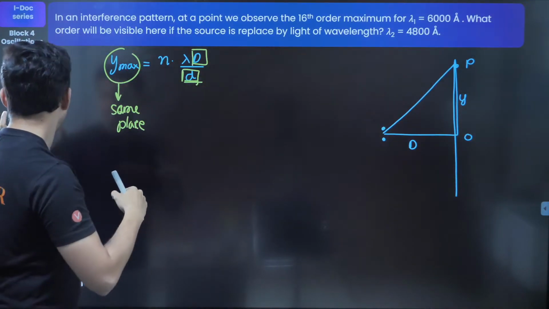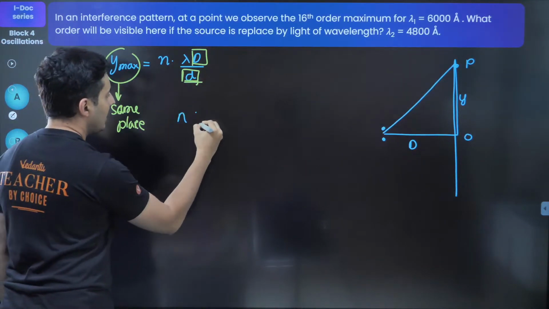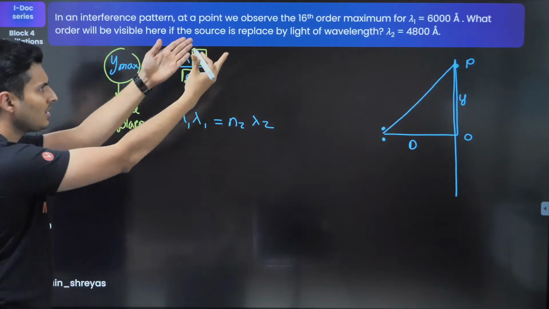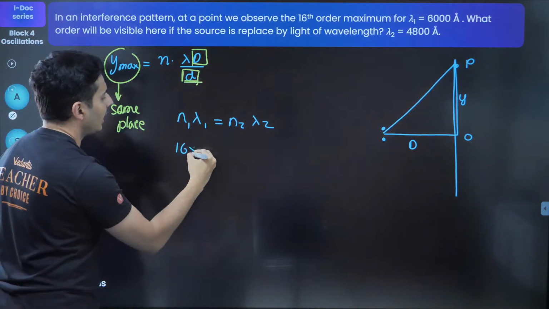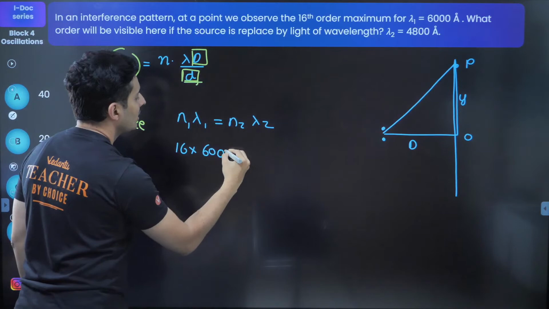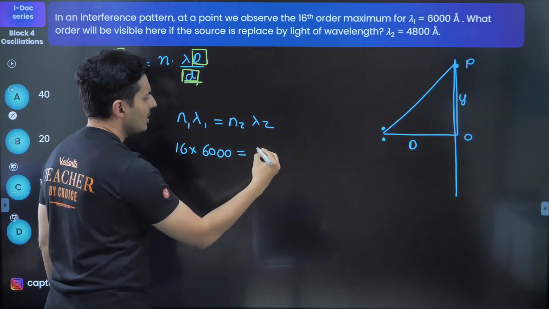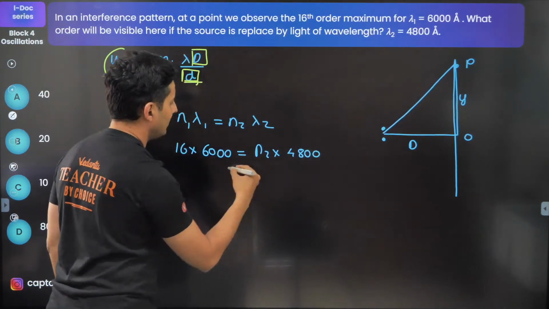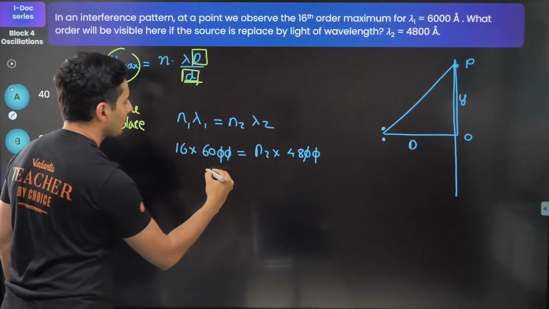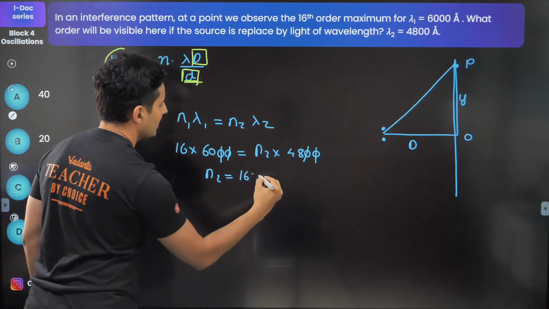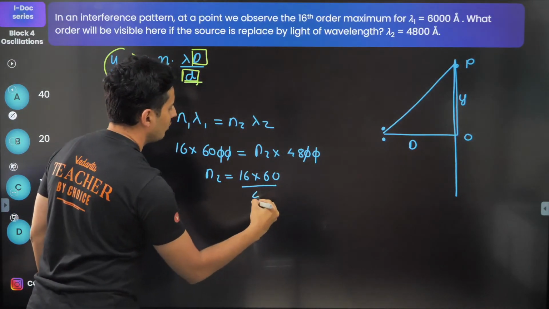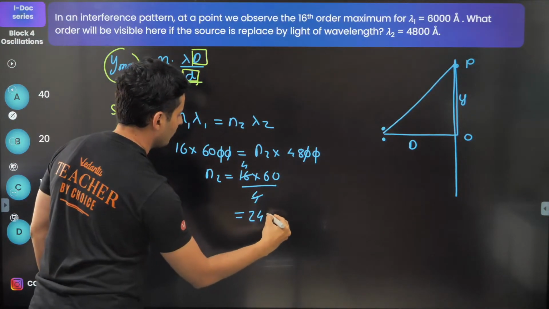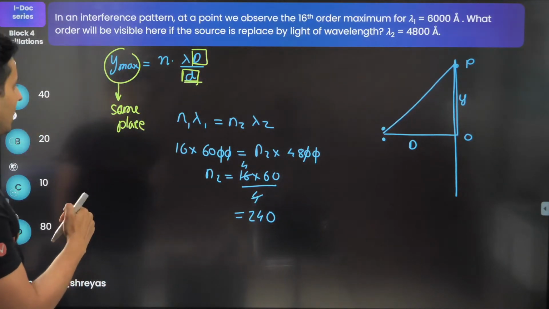Order and wavelength. Hence, I would just say n1 lambda 1 is n2 lambda 2. Substitute everything. 16 into lambda 1, which is 6000. Don't have to convert it into meters. N2 I do not know. Lambda 2 is 4800. So N2 will be 16 into 60 divided by 4. 4 goes with 16 4 times. 6 4s are 24. So 240. Just check this out. Oh, I think I've done some mistake.